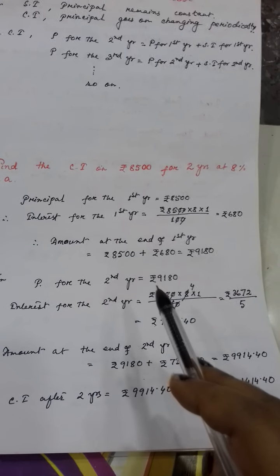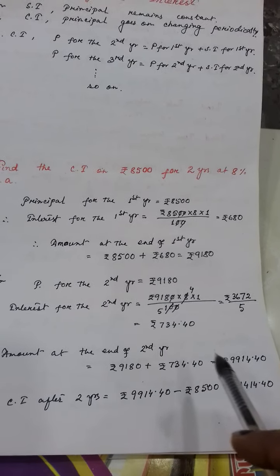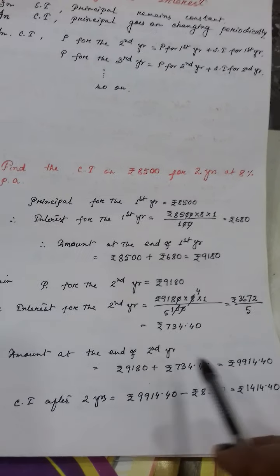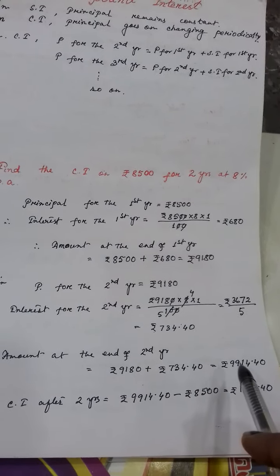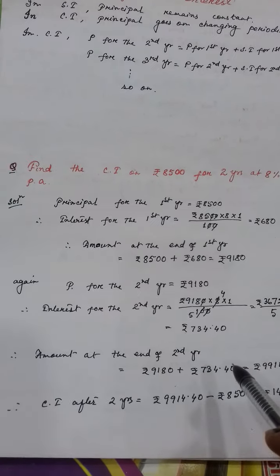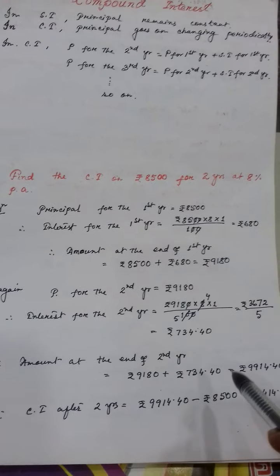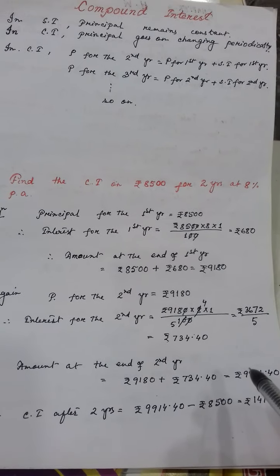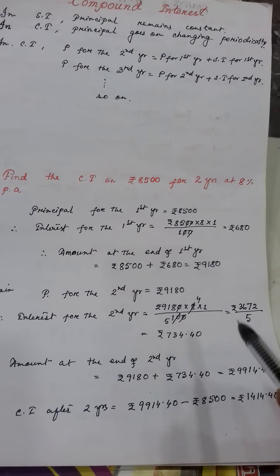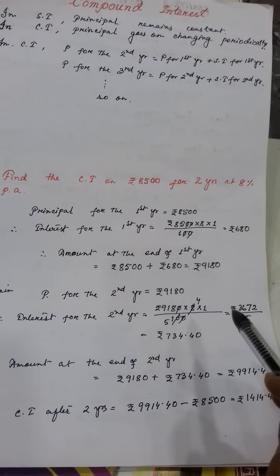So now what will be the amount at the end of second year? This principal plus this interest. It is 9914.40. So this total amount he will get after 2 years. Now what will be the compound interest after 2 years of this total amount? Clear? How much compound interest he will get? How much additional money he will get?